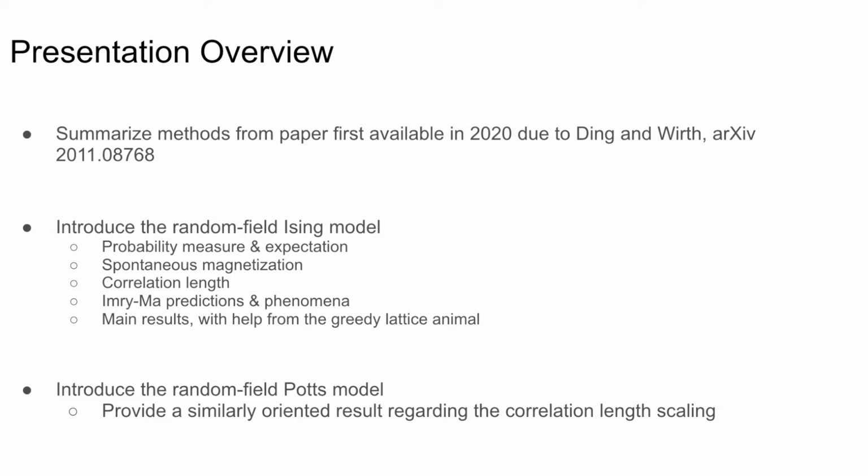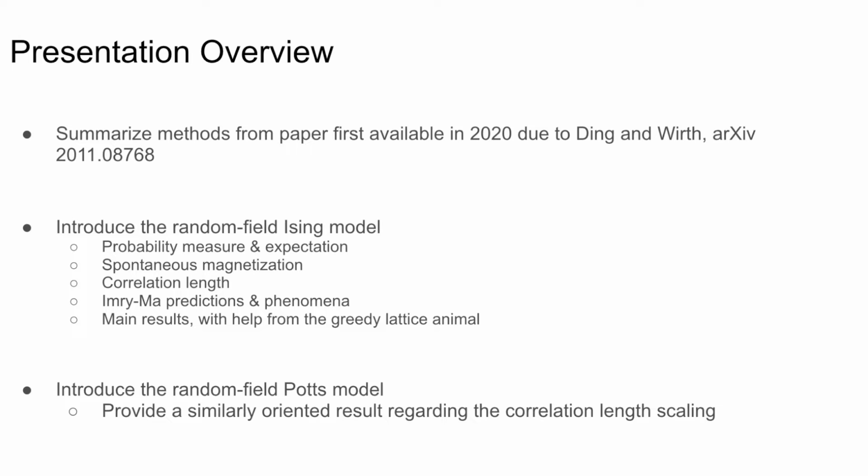2011.08768. And in this paper, amongst several things, they introduced the random field Ising model. And to provide some background on this model, I'll be providing and discussing the probability measure and expectation, in addition to the spontaneous magnetization. And from the spontaneous magnetization, we can begin to gain currency and discuss notions relating to the correlation length.